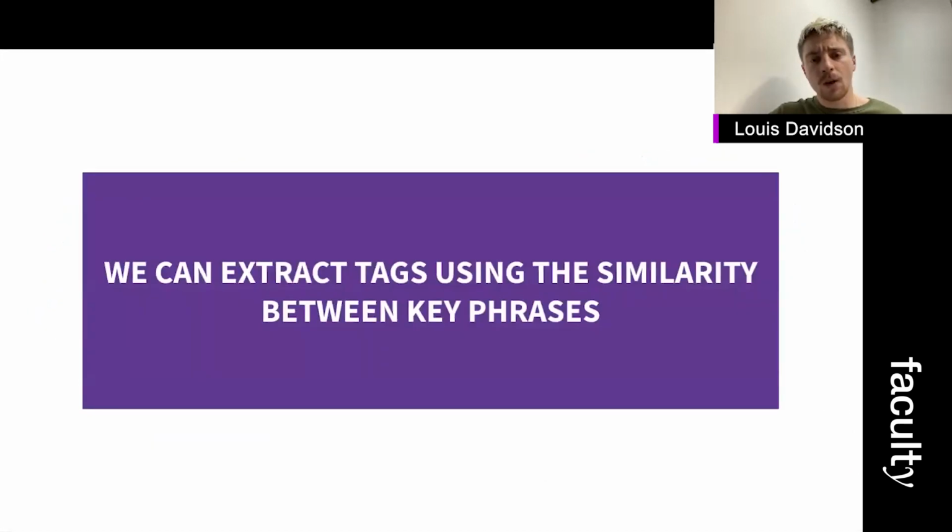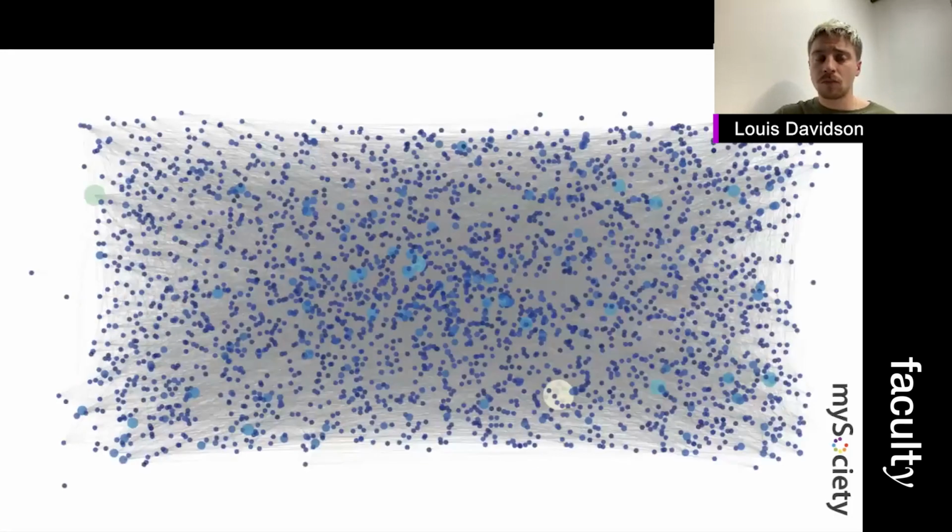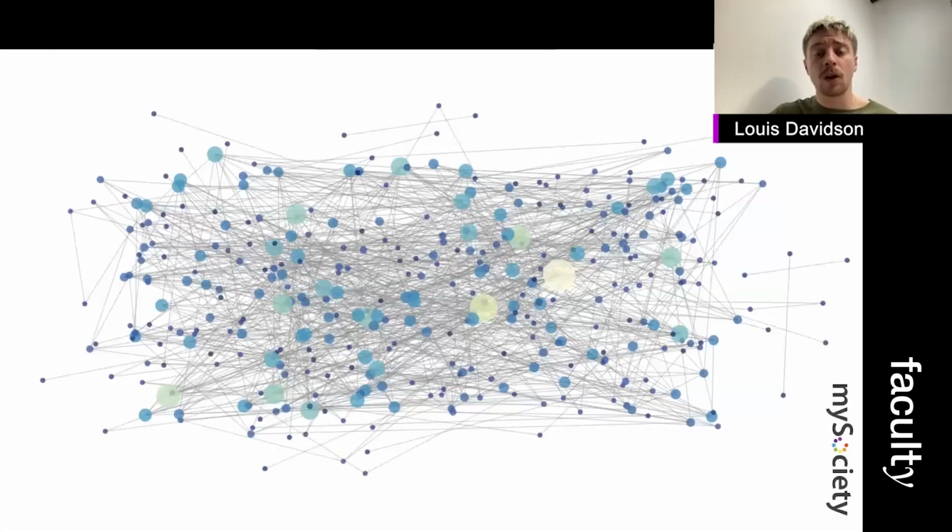What about those tags? Well, we can take every keyword from our vocabulary and link them by the threshold similarity score, weighted between edges, and then we can color by the total number of connections. The result is unusable. However, if we begin to trim that graph, only keeping the important nodes, well, this is starting to look a little bit more usable. If we do this again and again, we're left with just a few hundred key phrases that we know are relevant in our corpus. And by cherry picking a few hundred maybe, we can now look at the most relevant things to tag our plans with.